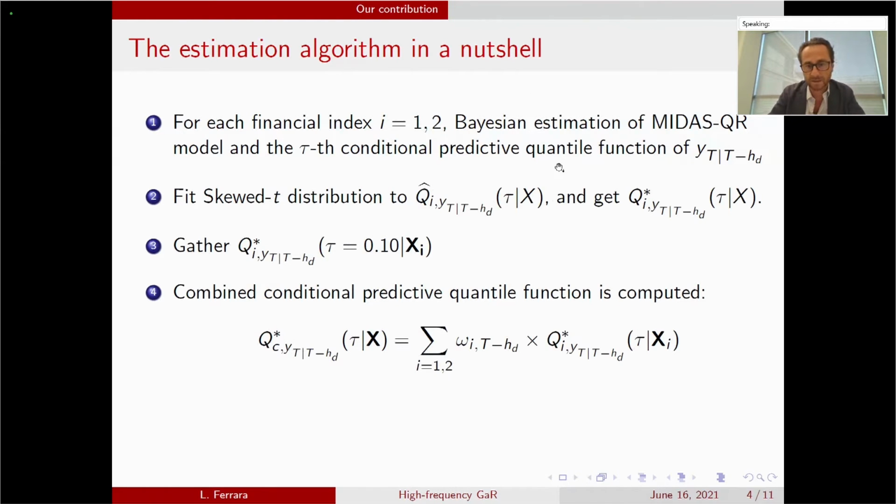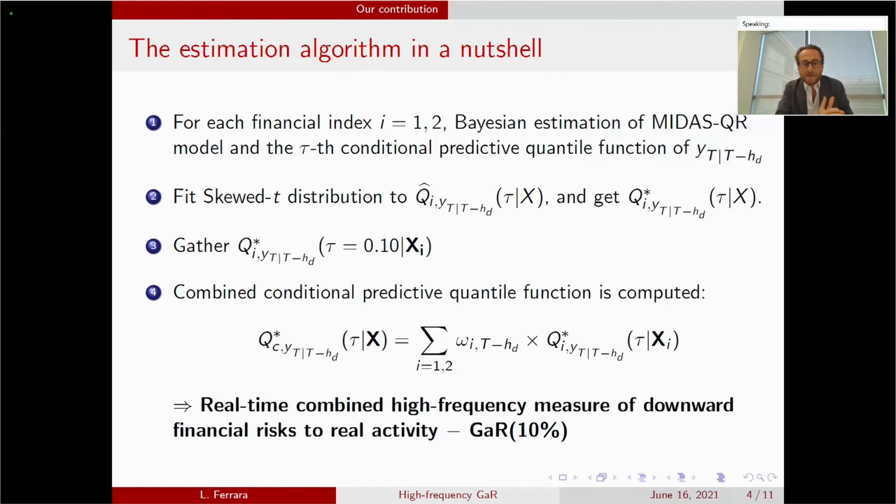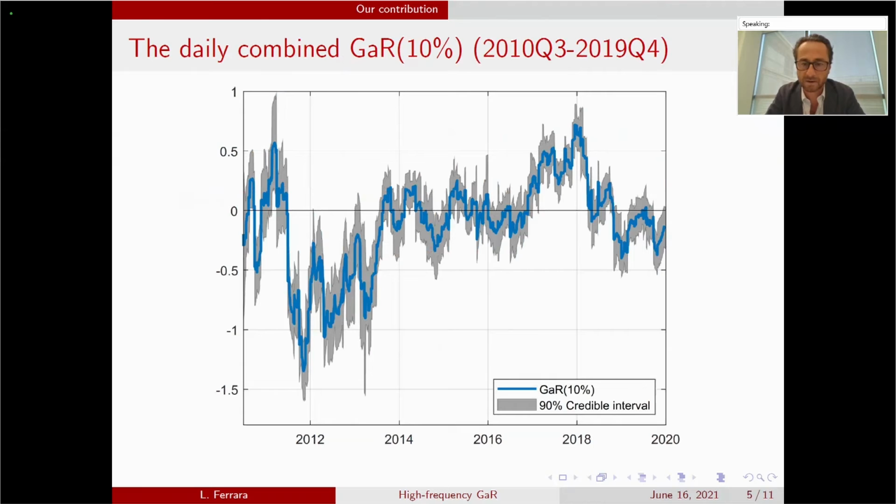The weights stem from the fact that we give more weight to the density that is closer to the real density, using a quantile-weighted probability score function. At the end of the day, we have a real-time combined high-frequency measure of downward financial risk to real activity, the growth at risk at 10%, and this is what we have here, with a 90% credible interval.